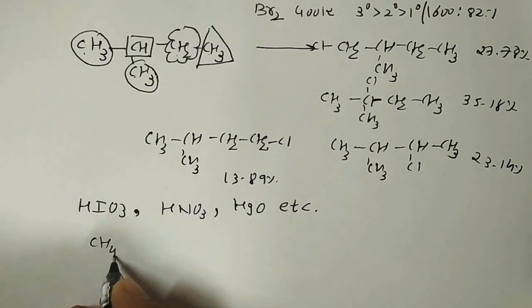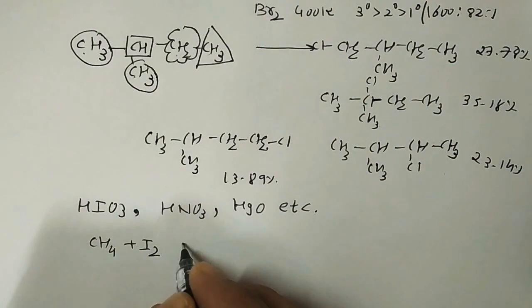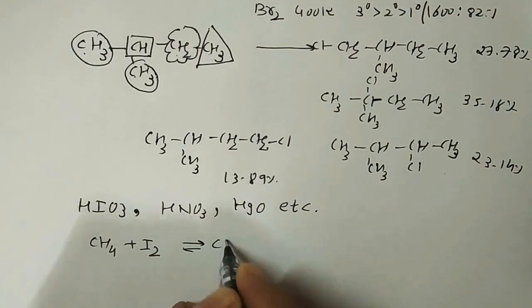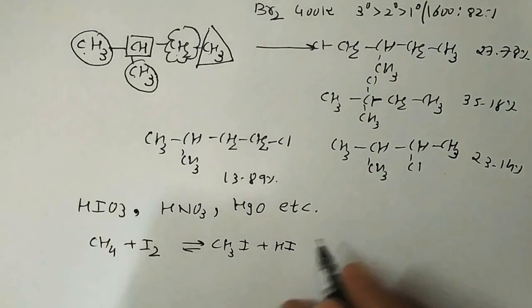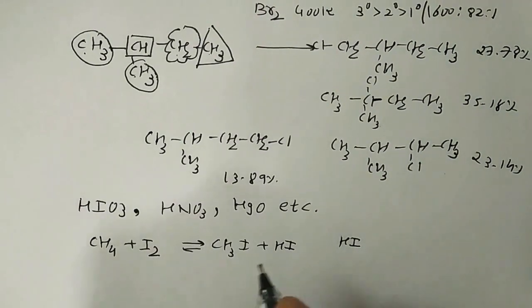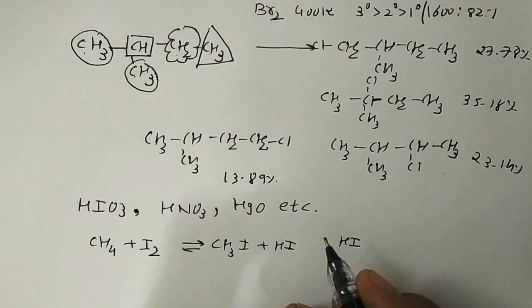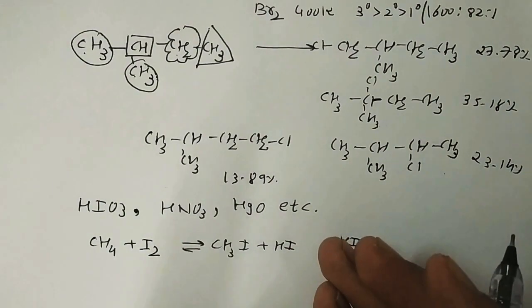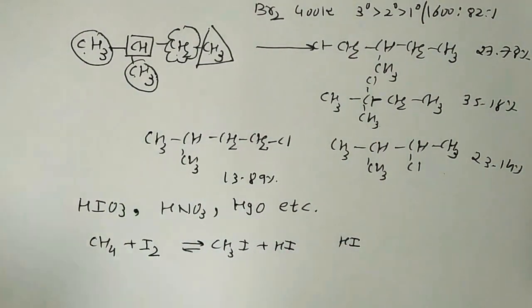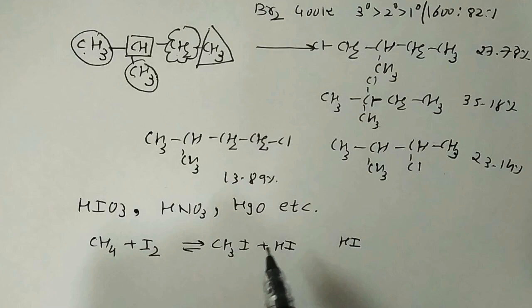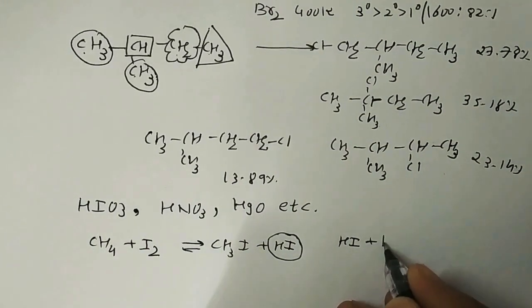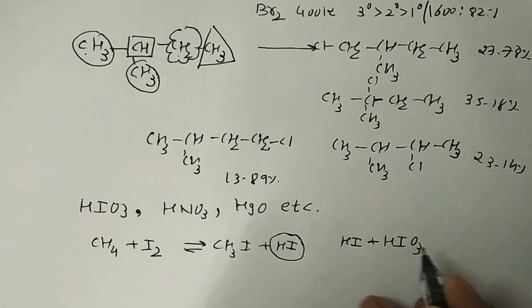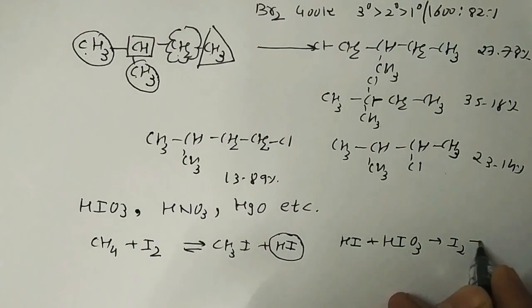Iodination of methane gives CH3I plus HI. But this HI, when it forms, is destroyed, which drives the reaction in the forward direction. So for destroying HI, we use HIO3 or HNO3, and it is converted into I2 and H2O.